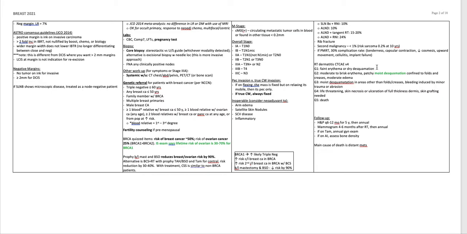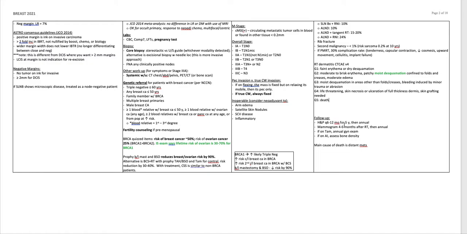Grade 1 is faint erythema or dry desquamation. Grade 2 is moderate to brisk erythema, patchy moist desquamation confined to the folds or creases with moderate edema. Grade 3 is moist desquamation in areas other than the folds or creases, bleeding induced by minor trauma or abrasion. Grade 4 is life-threatening with skin necrosis or ulceration of full-thickness dermis. Skin grafting is needed. Grade 5 is death.